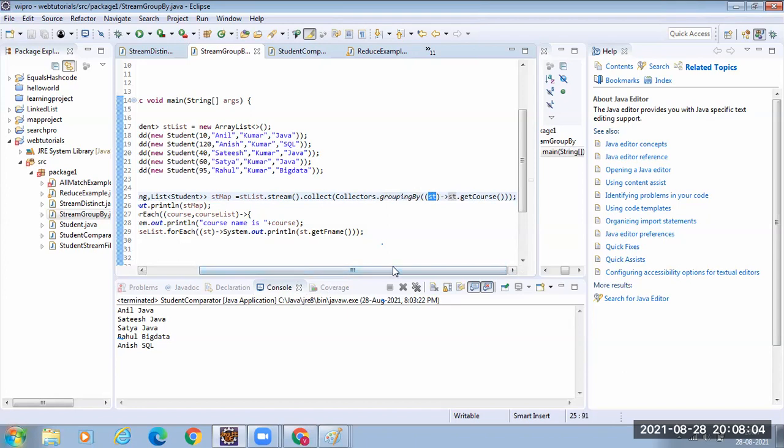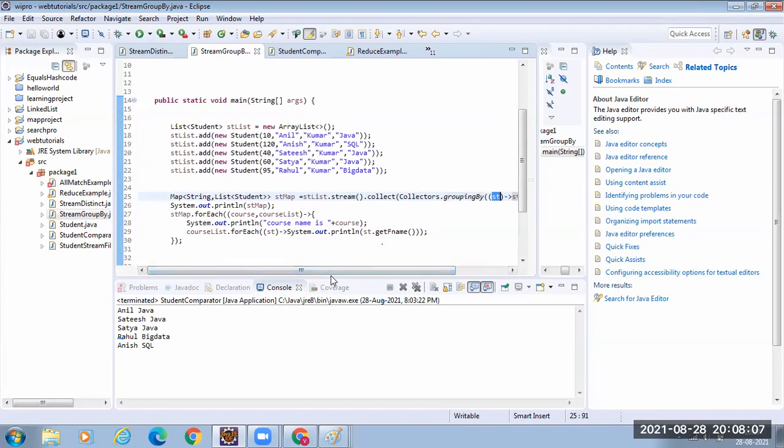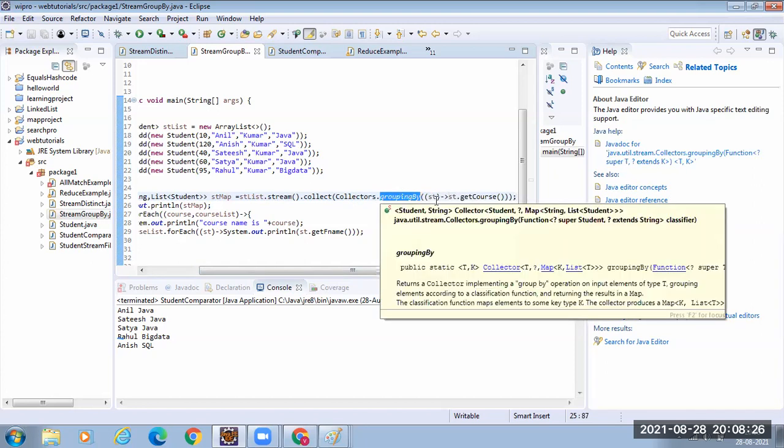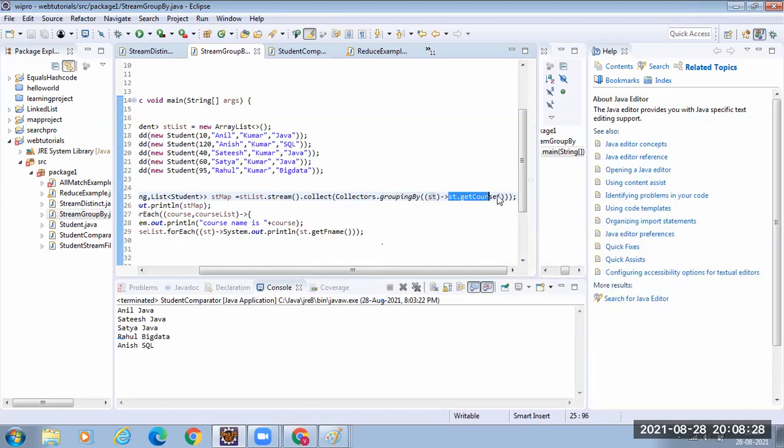Now what happens? Java, and it groups the students who have opted for Java into one list. Next, it will check SQL and it will create one more list of those students. Simply what you need to specify to Collectors.groupingBy is the property getCourse. That means based on this property, create the group of students. So Java, how many student objects are there? SQL, how many student objects? Like that.